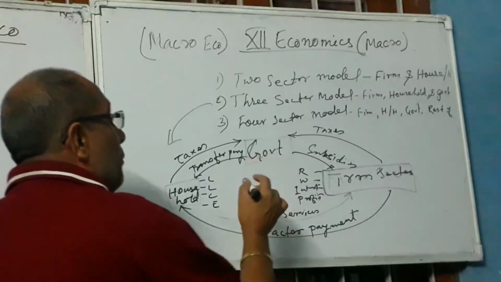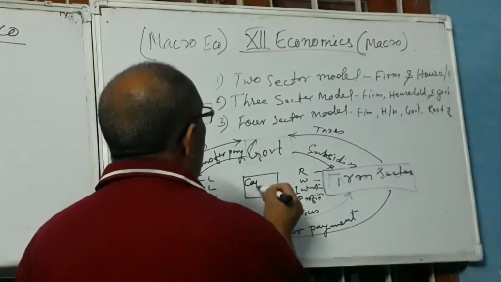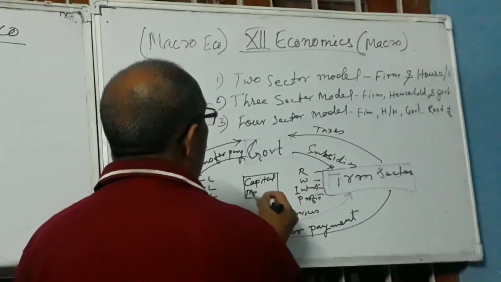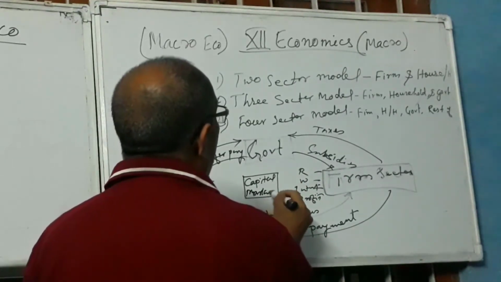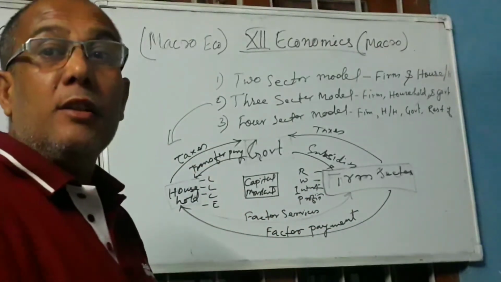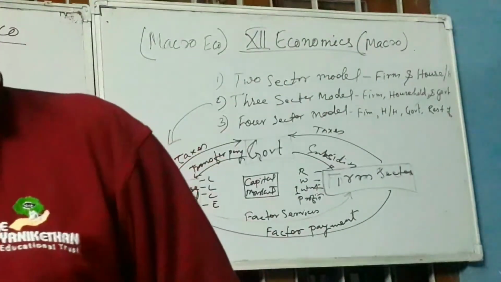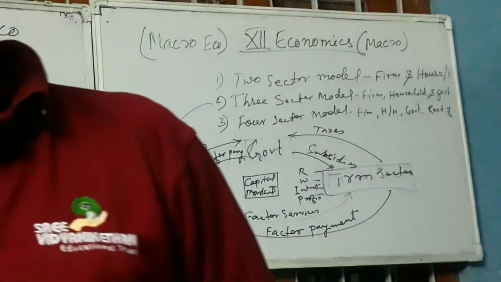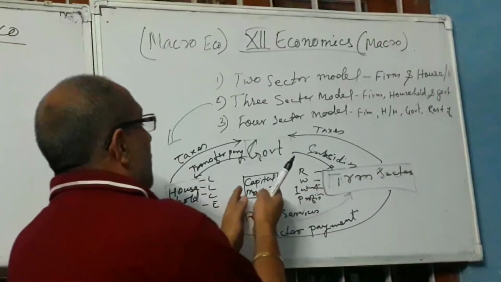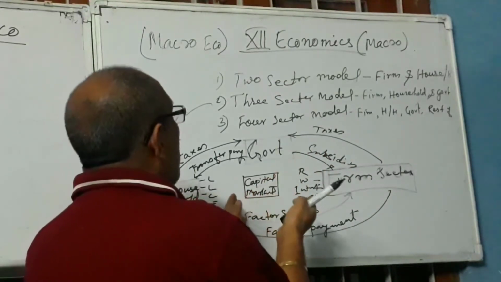Now here one independent body is there, that is called capital market. Capital market means financial market. Capital market consists of banks and financial institutions, and it is independent. It is an independent market, and it is not compulsory for the farm, government and household to deposit the money here.